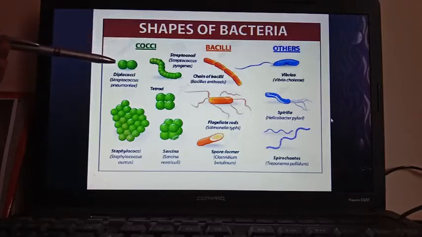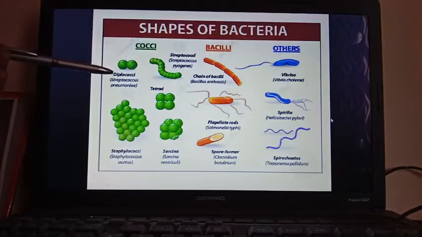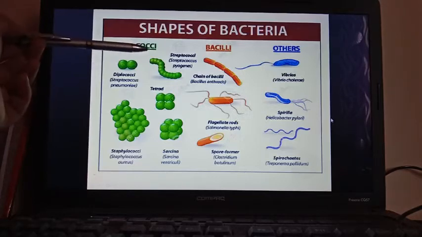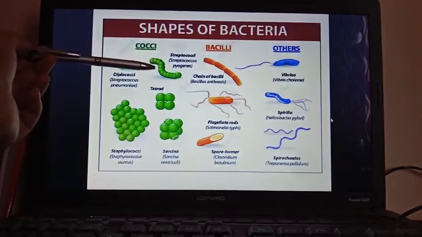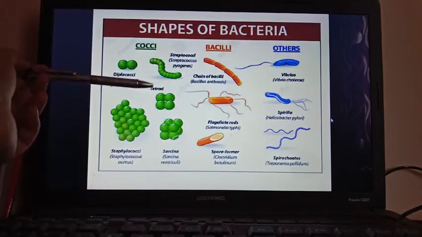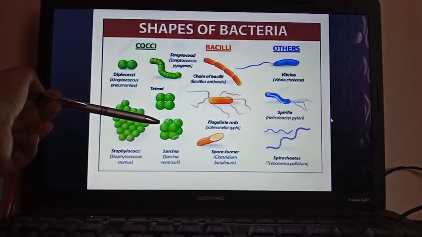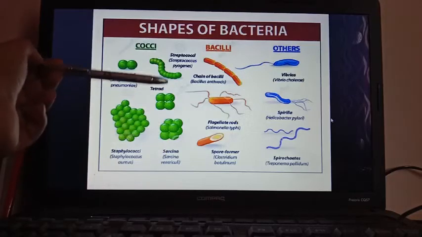According to the number of spherical cells of the bacteria, the cocci are of different types. You can see here, if 2 spherical cells are together, it is known as diplococci. Example: Streptococcus pneumoniae is an example of diplococci. If more than 2, sometimes it is known as tetrad, if 4. If it is more than 4 in number, it is sarcina.